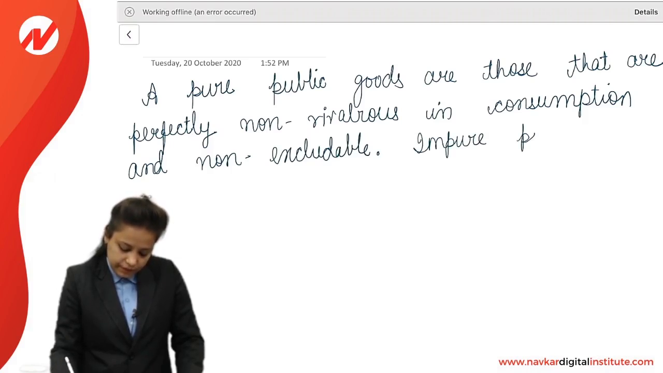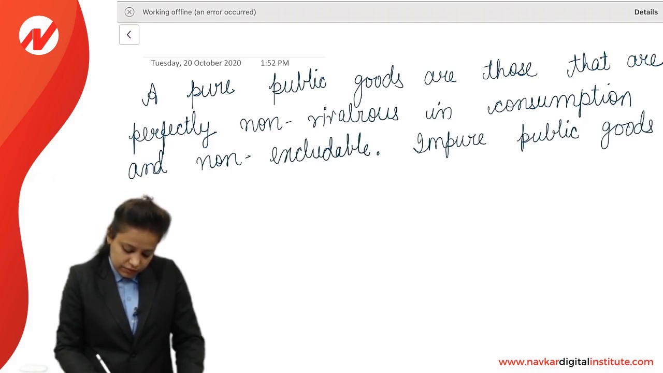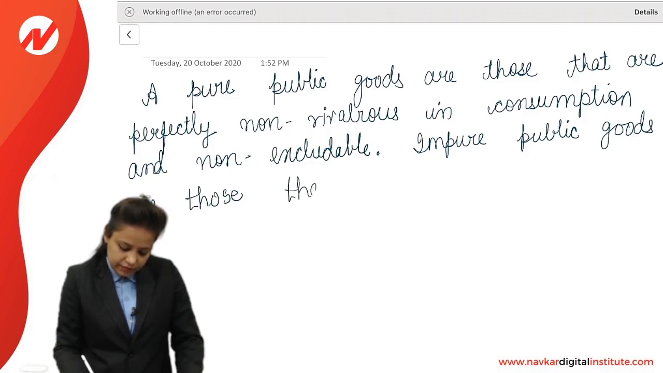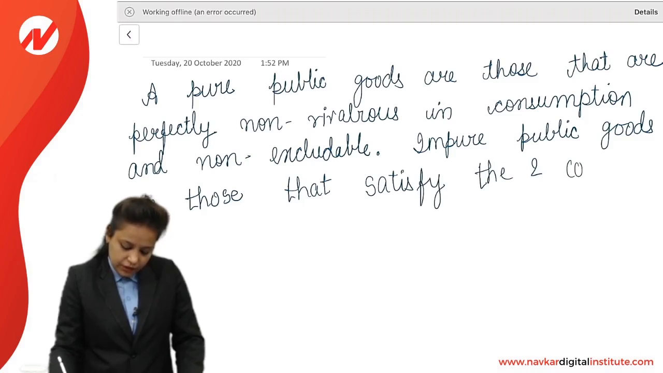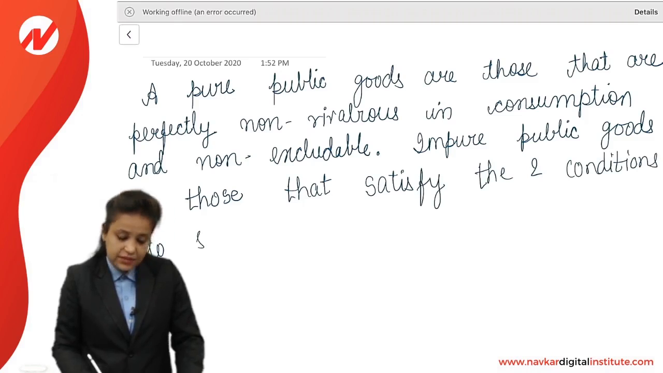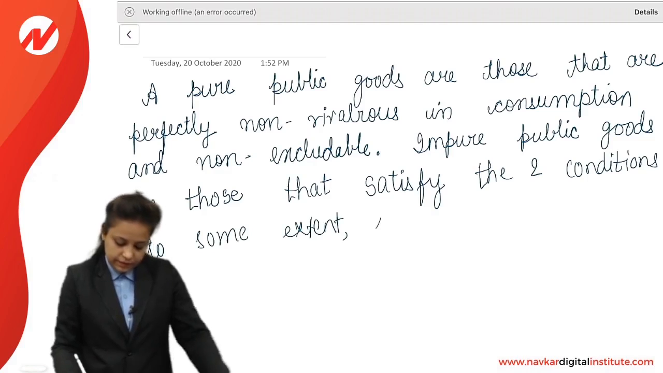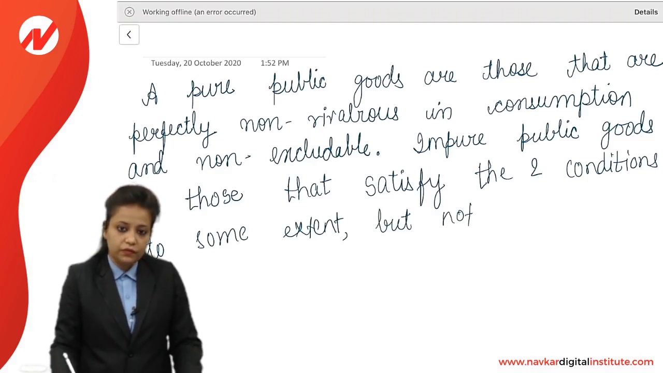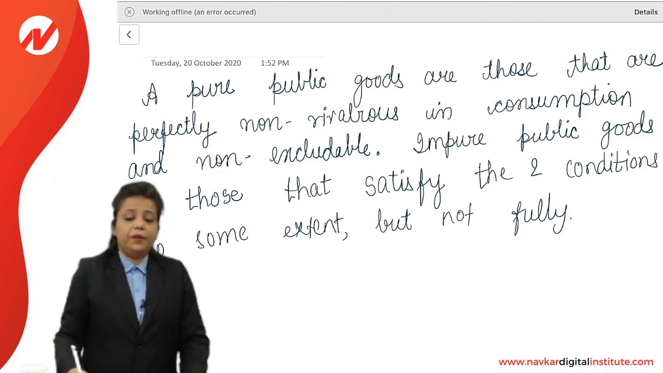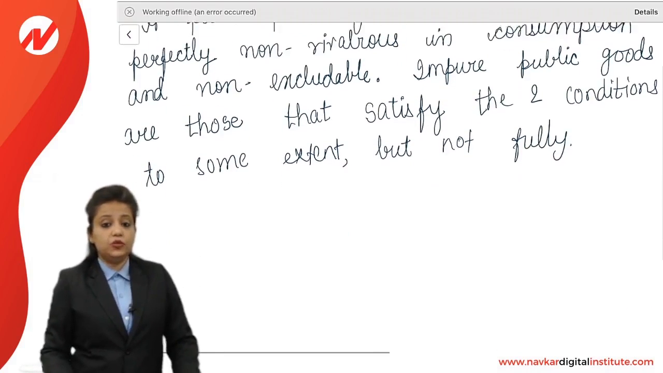Impure public goods are those that satisfy the 2 conditions to some extent but not fully. See, a pure public good is having these 2 characteristics.